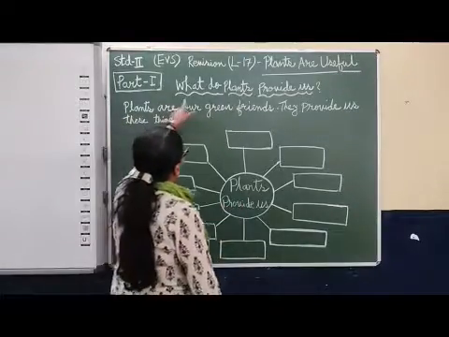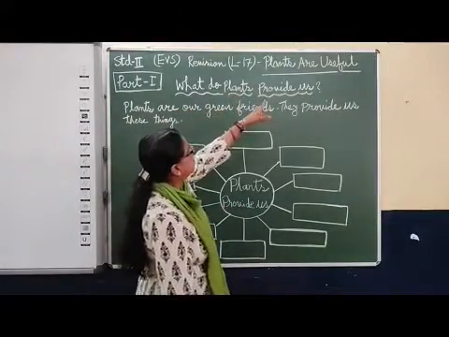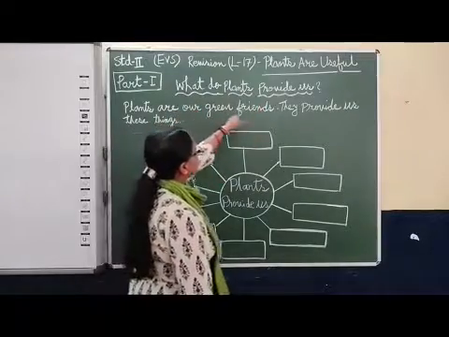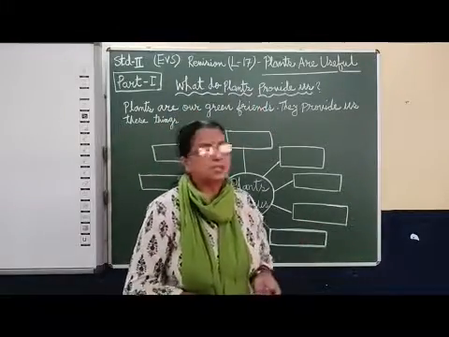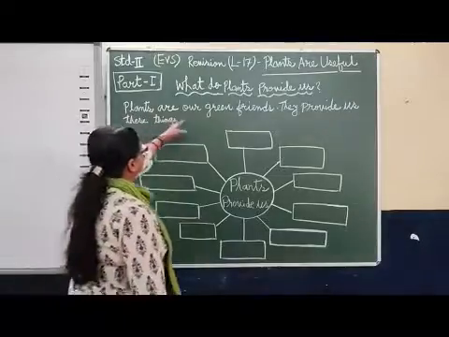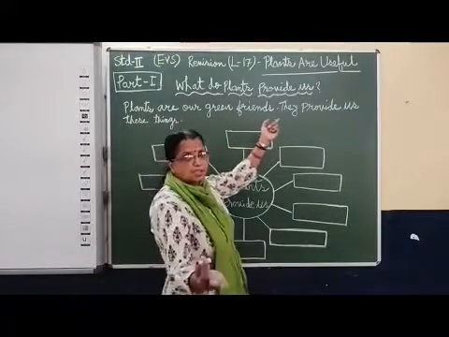Chapter number 17, Plants Are Useful. What do plants provide us? What do plants give us? Plants are our green friends, as I discussed just now.